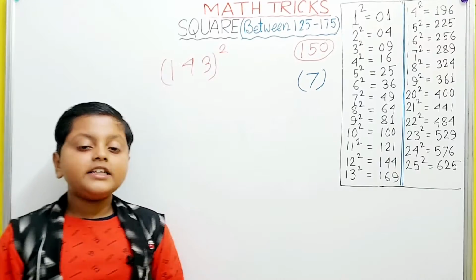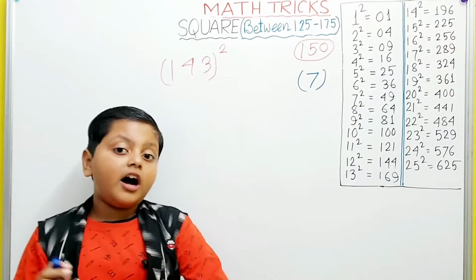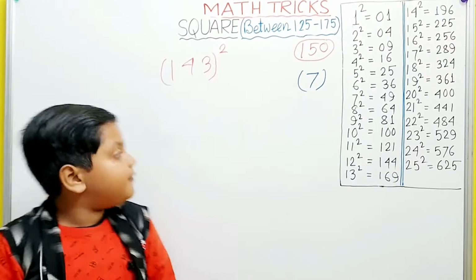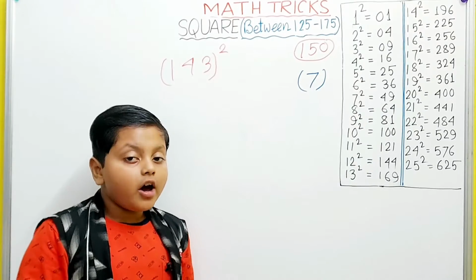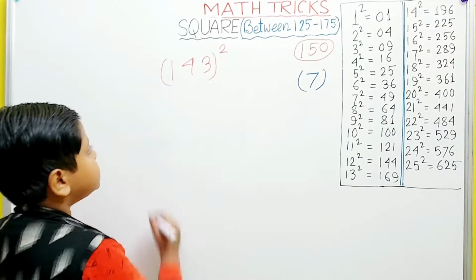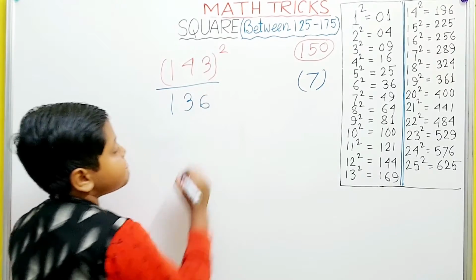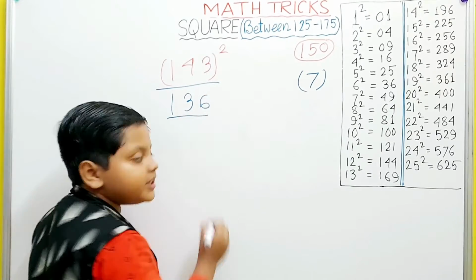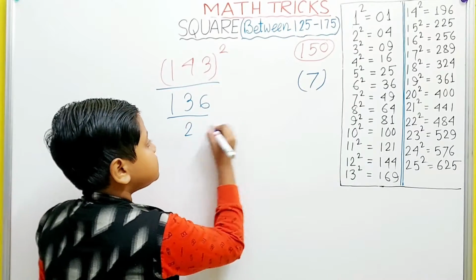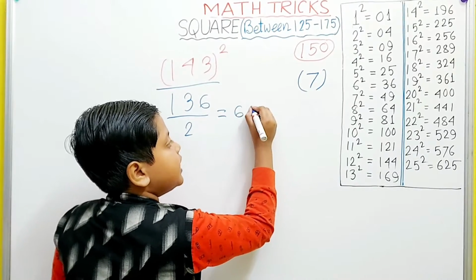Because the number is smaller than the base, we have to again deduct 7 from this number. So 143 minus 7, which equals 136. Now we have to half this number, which equals 68.